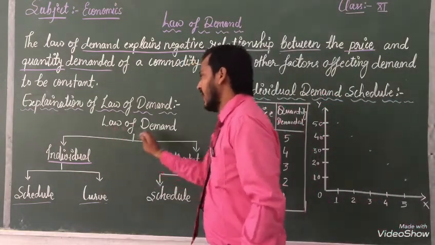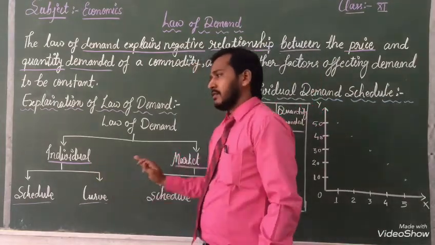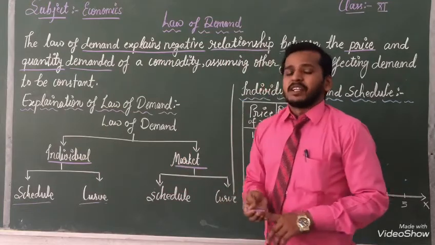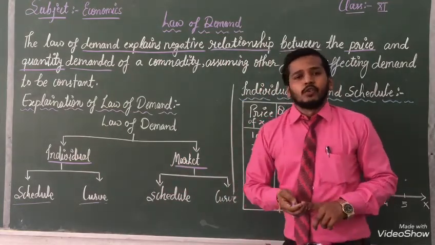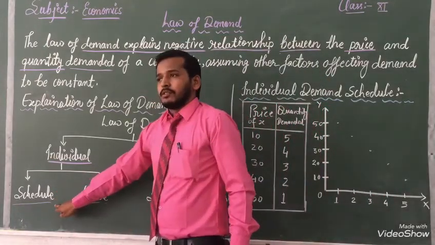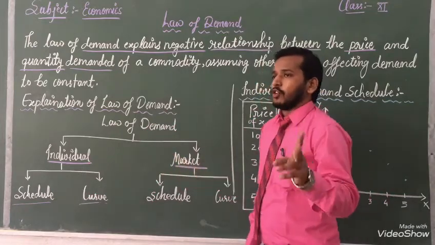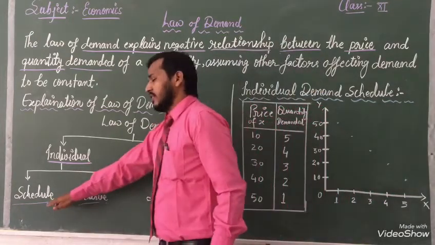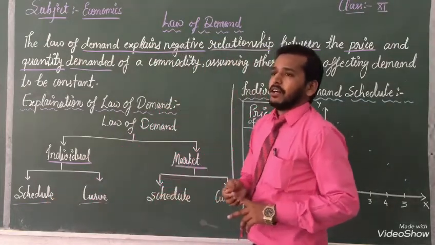Dear students, the law of demand. First I have taught individual demand, and second is market demand. With the help of a table, we can know very well which one is individual and which one is market. I have told two ways: first is with the help of a schedule, second is with the help of a graph.